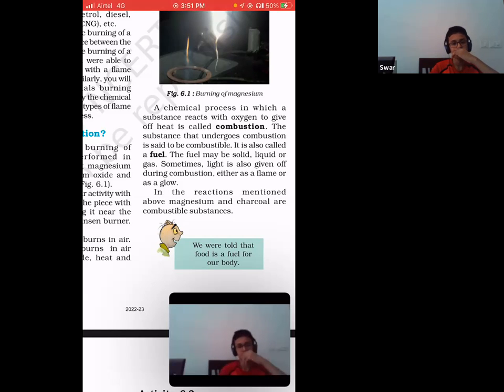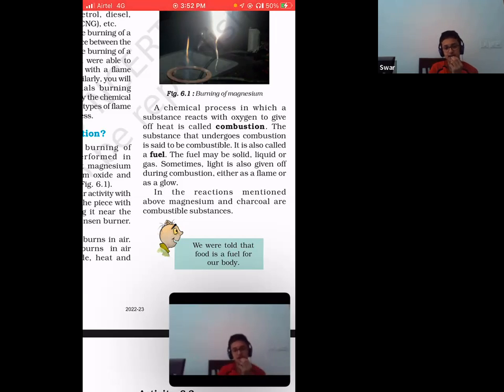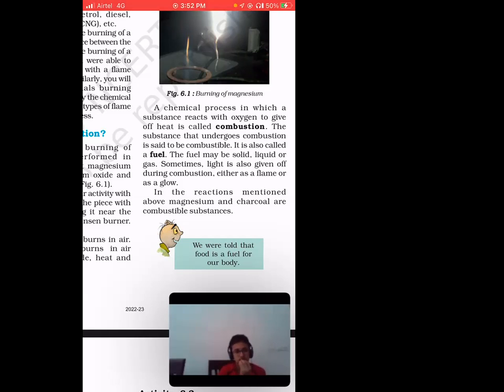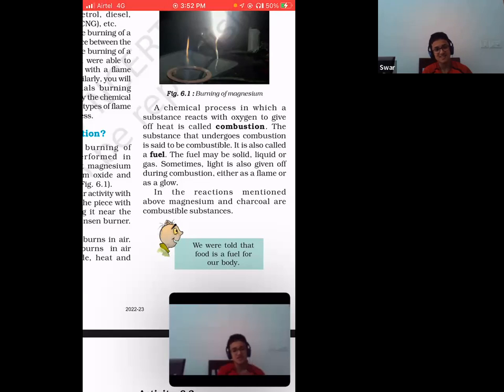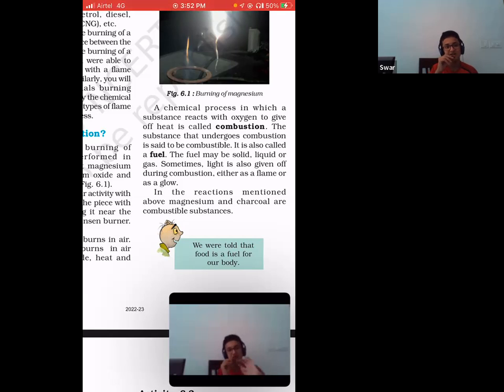Ma'am, I didn't understand the difference. In burning also, the presence of oxygen has to be there, right? Yes, there has to be, but if you do not mention it, it is an incomplete definition for combustion. Burning is simply burning something. Then it's simple burning.